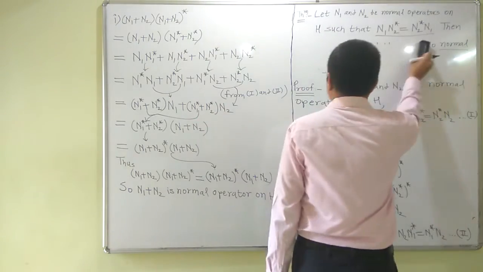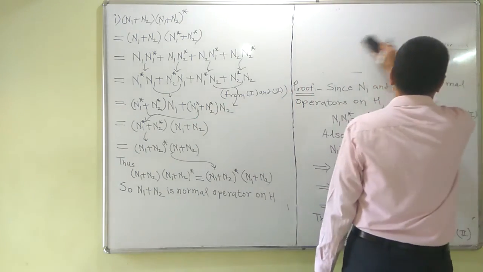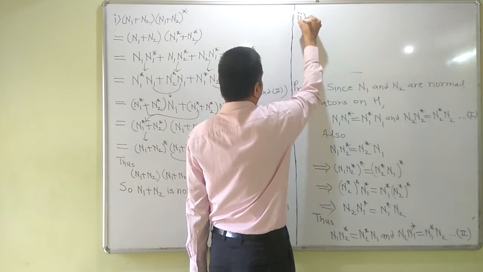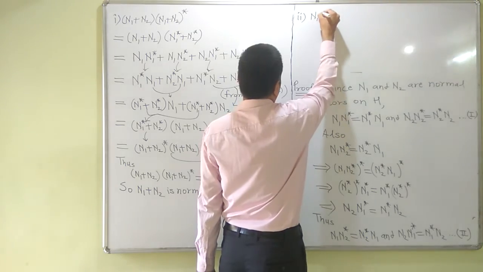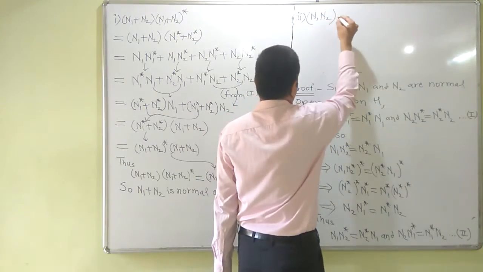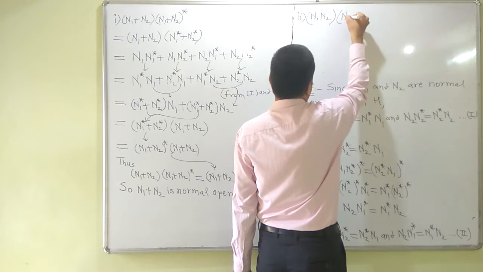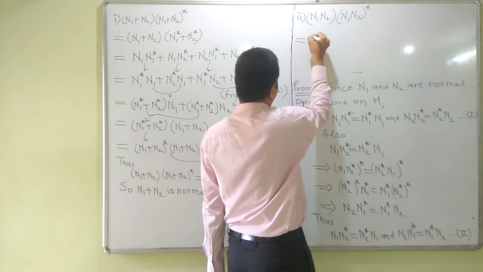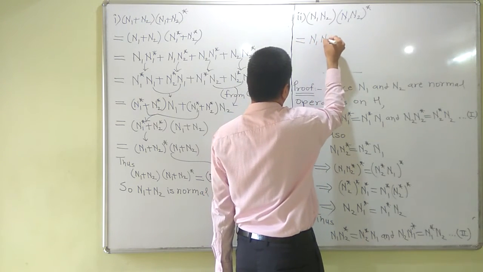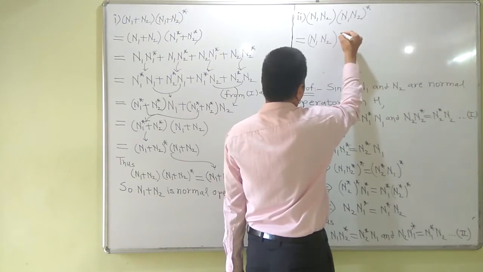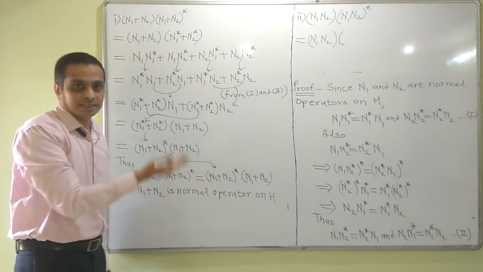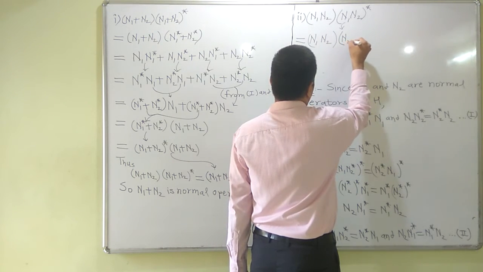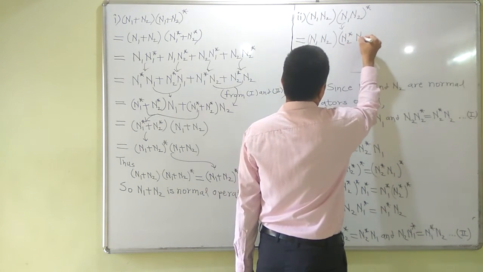So again, for the second property, let us consider n1 n2 and its adjoint. Simplifying, on taking adjoint, composition gets reversed, so this is equal to n2 star n1 star.